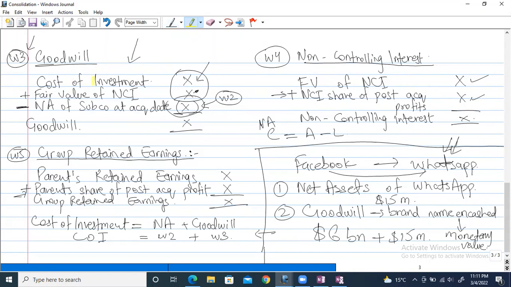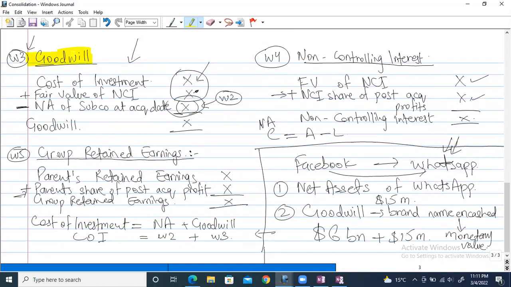Now let's discuss these last three workings. We have discussed working 1 and working 2. Working 1 was just a mere formality, like a diagram. If you don't make it, it doesn't matter. But actual things start from working 2. Working 2 was net asset of subsidiary, in which we make two columns: acquisition and reporting date.